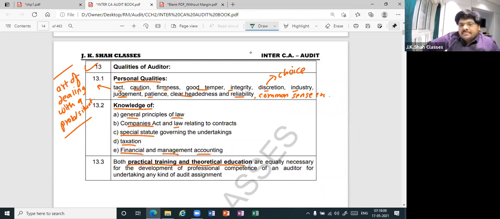First read the answer, then mark the answer. The first step is you read. The second step is you mark. Left side, what I've written is tact meaning. Tact means art of dealing with a problem or a situation. It's an art.